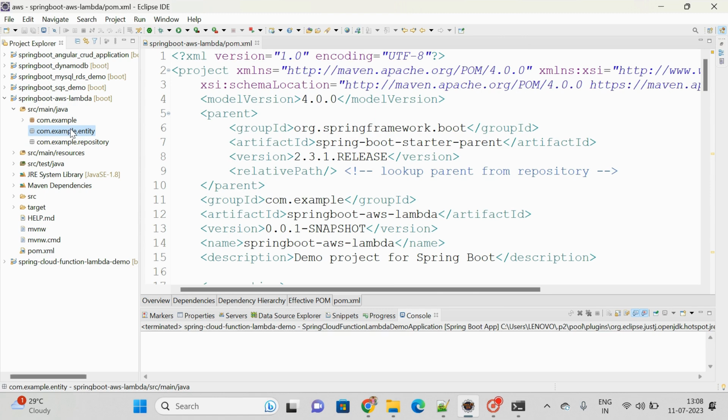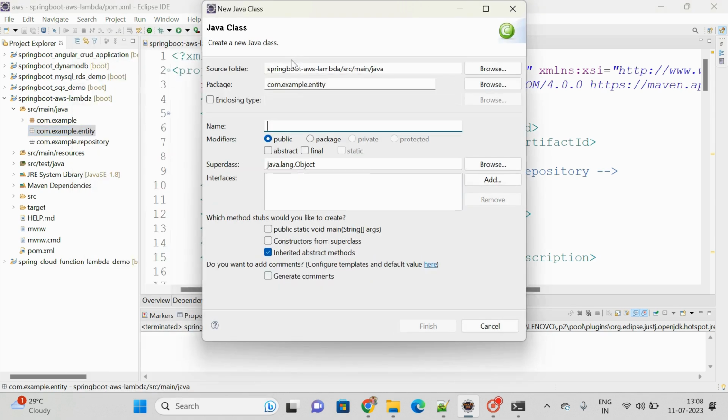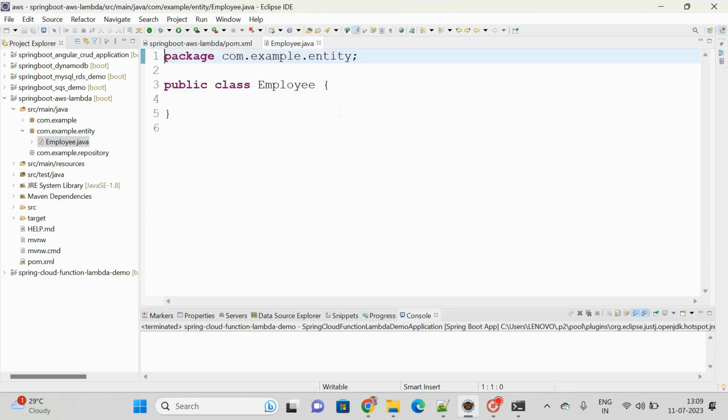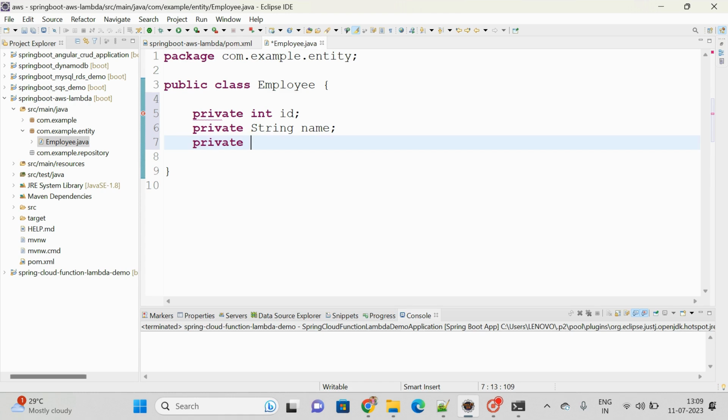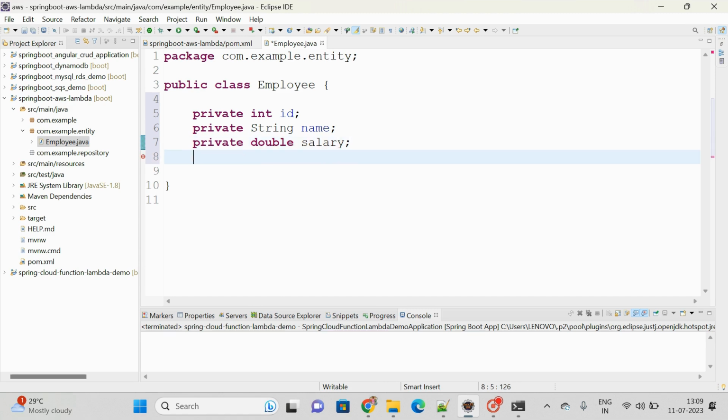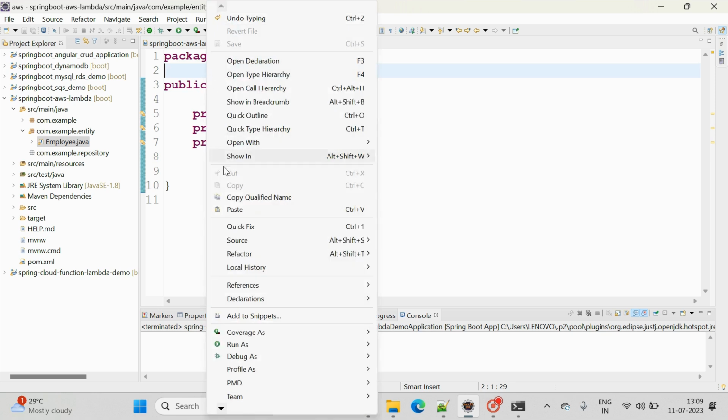So what entity do we require here? For example, let me define this class. Anything you can use, for example student or employee. You can use Employee here. Click on Finish. As I added here: private int id, private String name. Please try to observe each and every point. Private double salary. Let me save this, and here try to annotate.